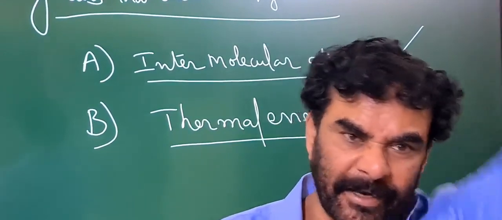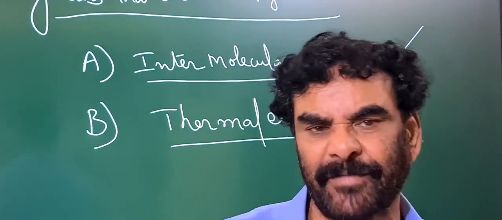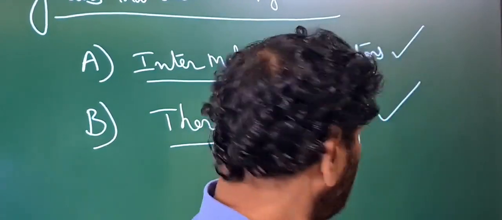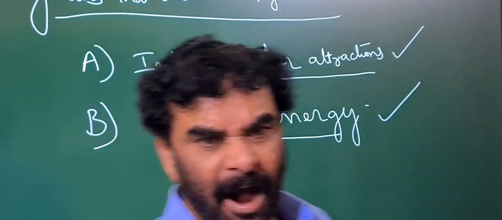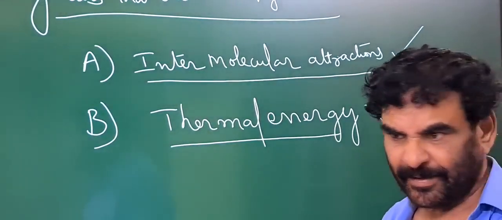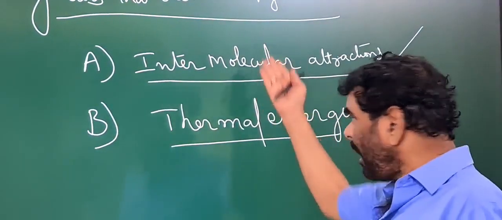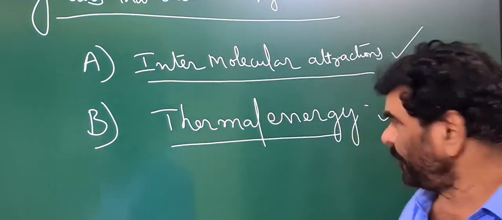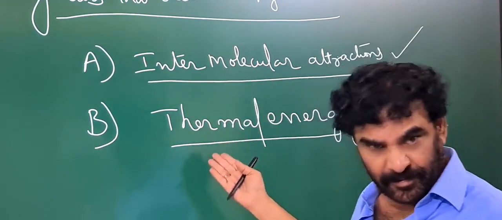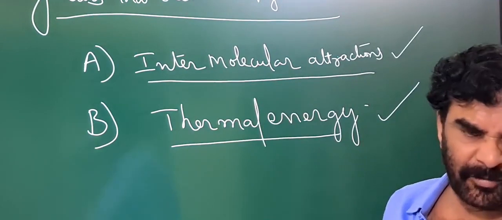It is trying to increase its entropy, the disorderness of the system. See, these two are opposites. The attractions give the orderly arrangement and do not allow the particles to move. The thermal energy allows the particles to move.